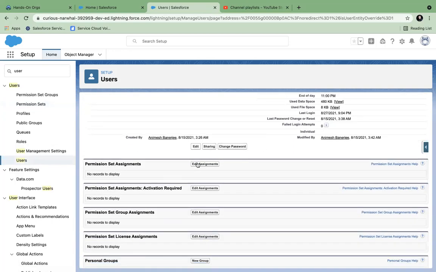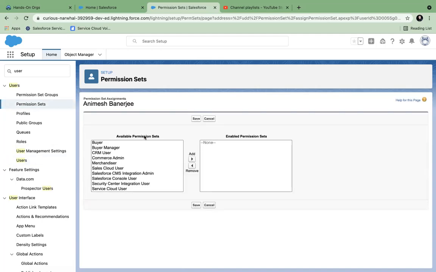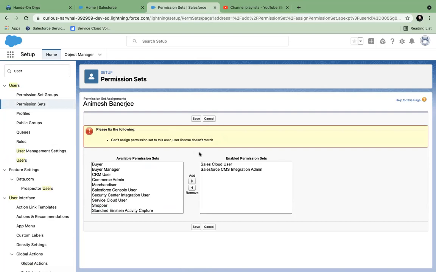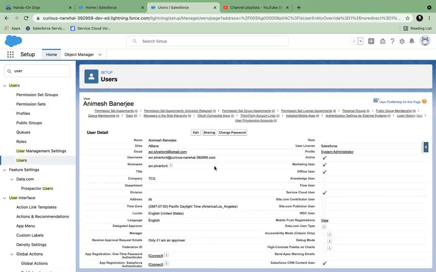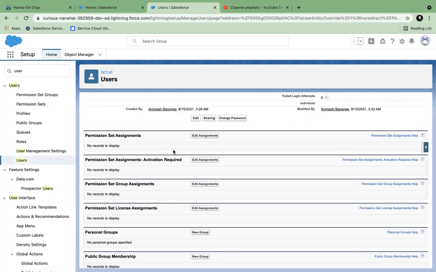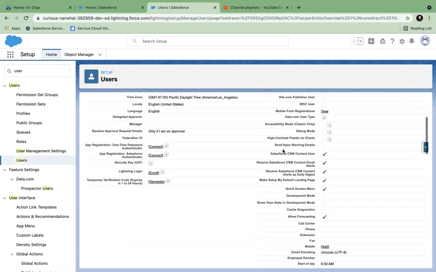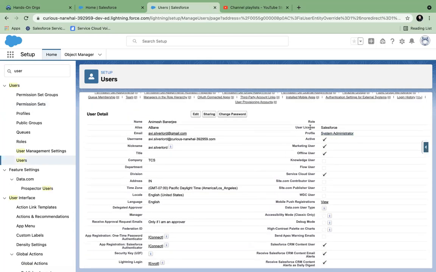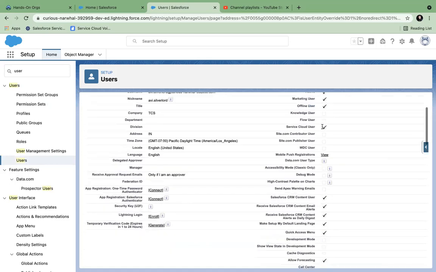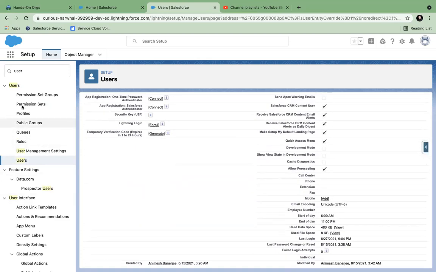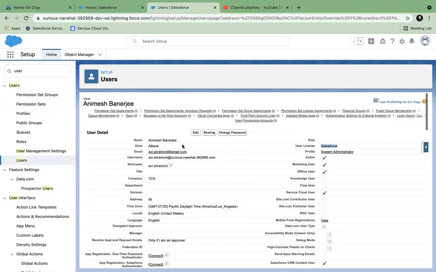Down below, you can set permission sets. You can select which permissions you want to add and then save. Immediately that becomes your additional permissions. You have to make sure that the permission sets you are selecting have the same user license. If it is a Salesforce user license, then the permission sets you select should match. You can also set up the user licenses so that you can make sure that I cannot assign the wrong permission set to the wrong people.